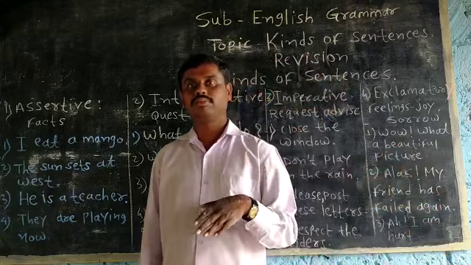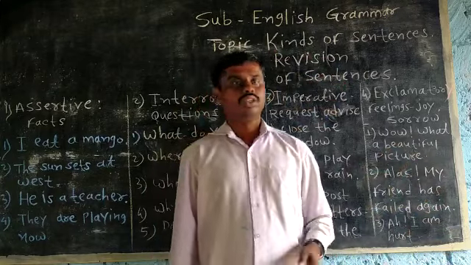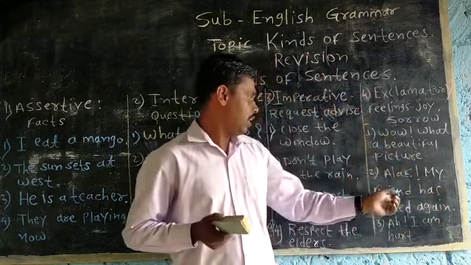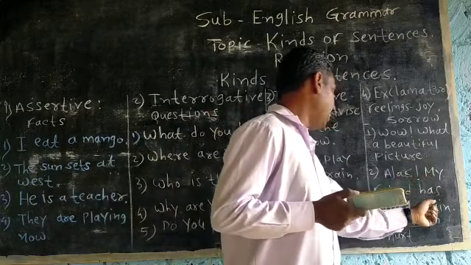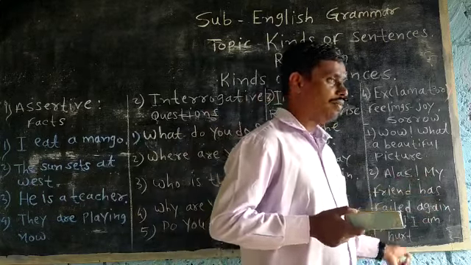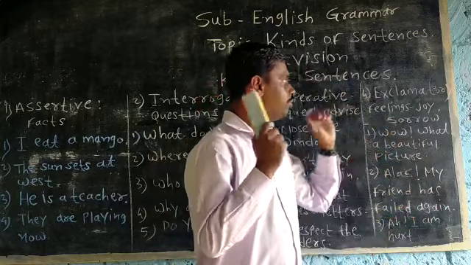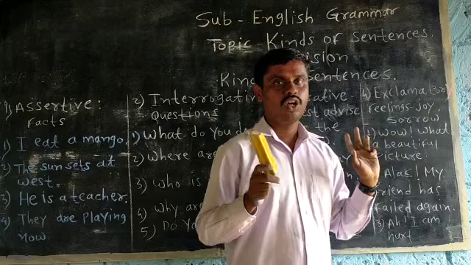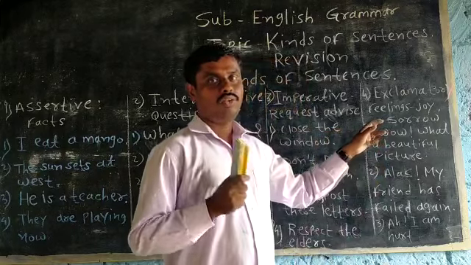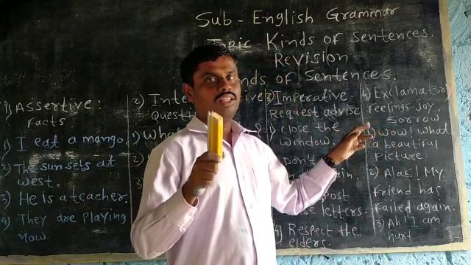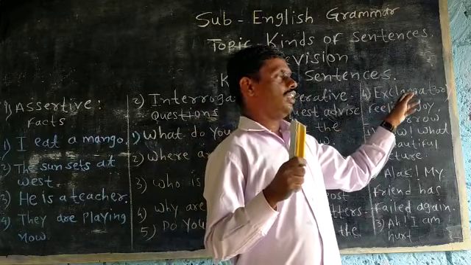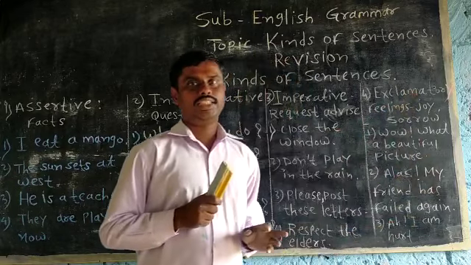Suppose you are shocked and feel sorrow and you say, alas, my friend has failed again. I am hurt. Sometimes you get hurt. Sudden feelings of joy and sorrow, where we express them, are called exclamatory sentences.